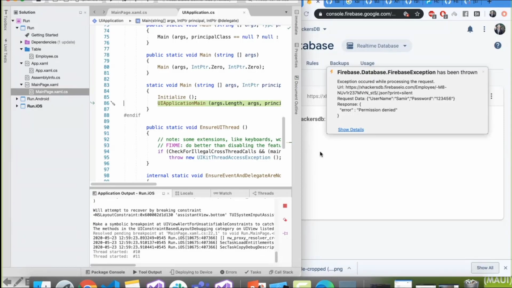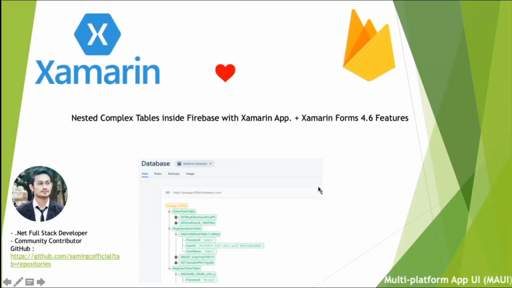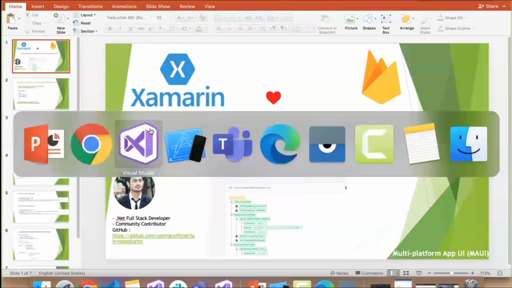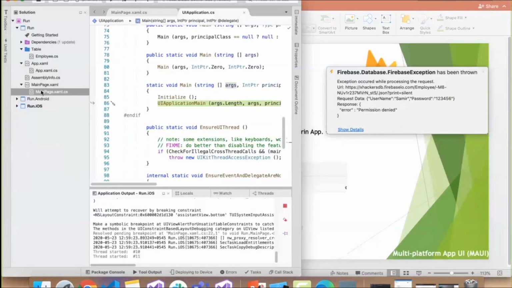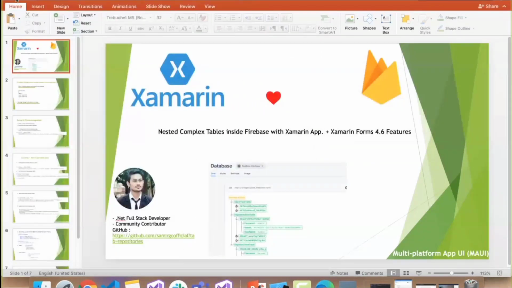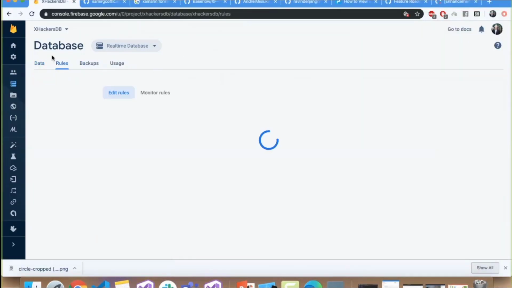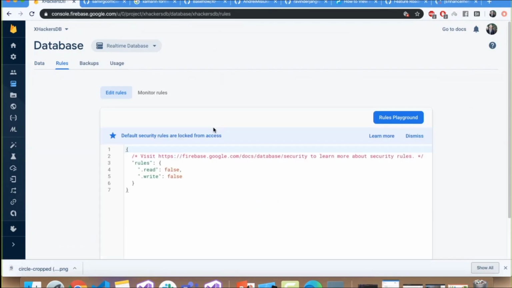Wow, permission denied. That's great, because we can't actually send the data simply to the database itself. So there should be a rule, right? There should be permissions inside the database itself, so there will be a read and write permission.